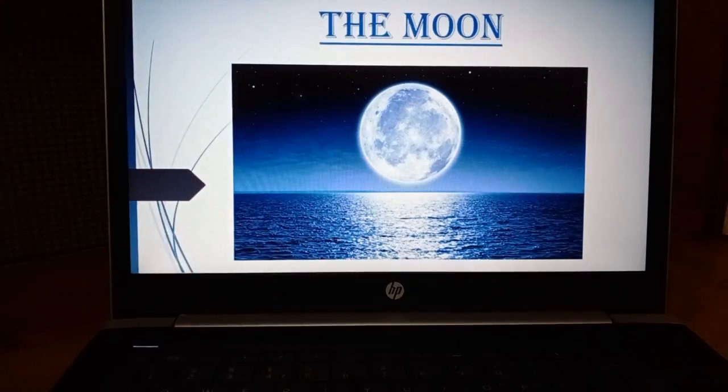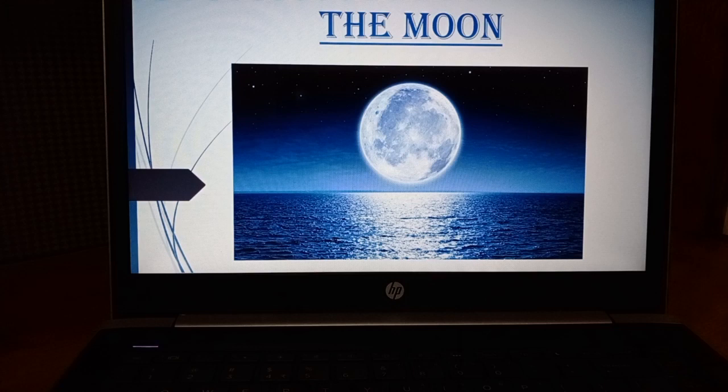And then I told you about its surface, that somewhere it is plain, somewhere there are deep craters, and somewhere there are big mountains. So this is how the surface of the moon varies from place to place.